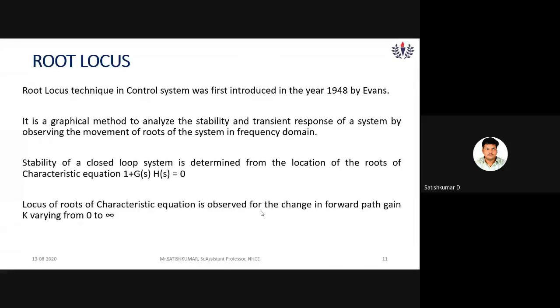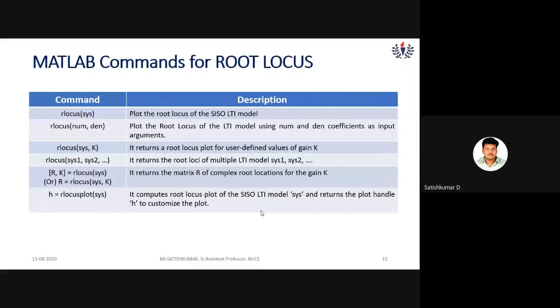Poles are represented with a cross and zeros are represented with a circle. And there is a forward path gain K in the numerator of the transfer function. The root locus is the locus of the roots of the characteristic equation, which you can observe by changing the gain from 0 to infinity. Okay. And I will show you the MATLAB commands for finding the root locus. These are the MATLAB commands for root locus. The simple command is locus SYS.